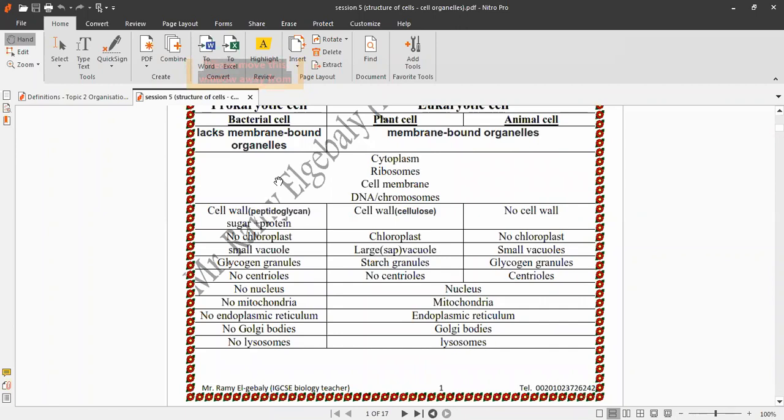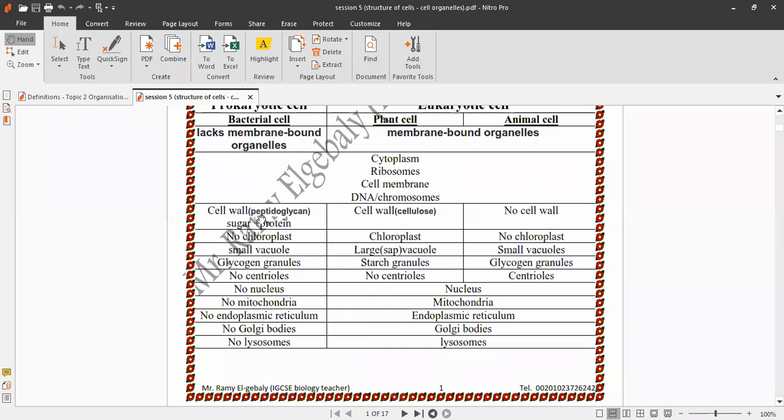Cellulose is built of glucose, a simple sugar, but peptidoglycan is from sugar and protein. Animal cell has no cell wall.